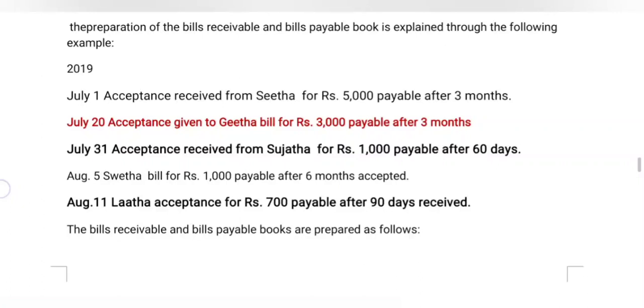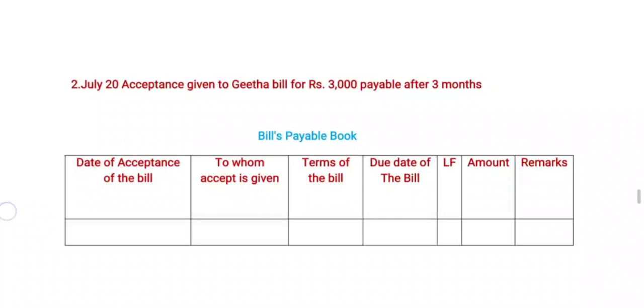If the acceptance is given, it is related to payable. Received is related to receivable, and given is related to issues and payment, like that. Now we are going to the bills payable book. Now we are coming to the second transaction, that is July 20, acceptance given to Geeta, bill for rupees 3000 payable after 3 months. It is an example transaction for bills payable.